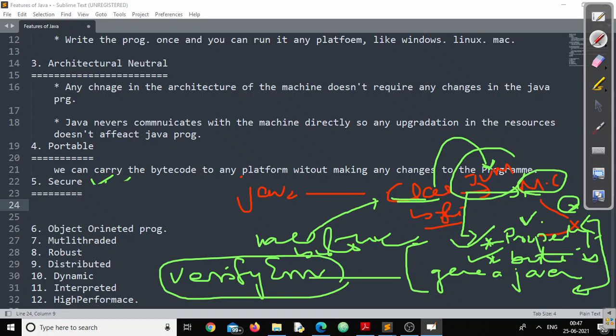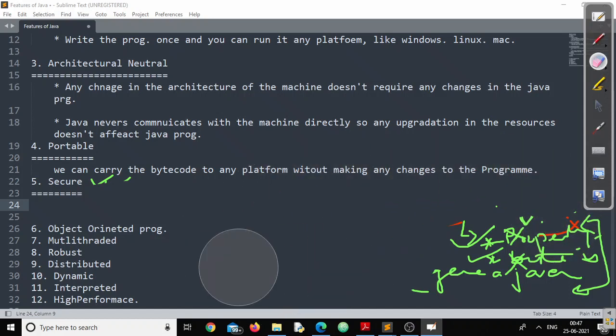Now, what it checks is whether it is properly formatted or not. Second, whether the bytecode submitted to JVM came from a valid Java compiler or not. If it did not come from a valid Java compiler, immediately it will produce an error. That means it says, boss, the code that you have submitted is not of proper format, or did not come from a valid Java compiler, so I cannot execute your code. Can you please cross check both these things? Now you need to cross check and write the code.